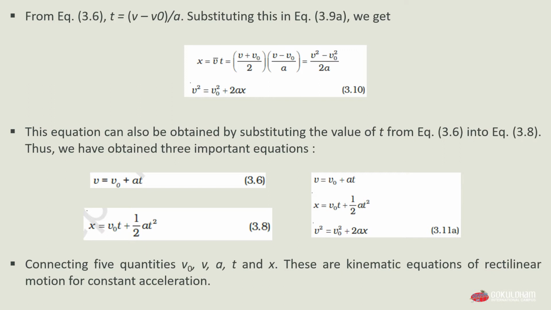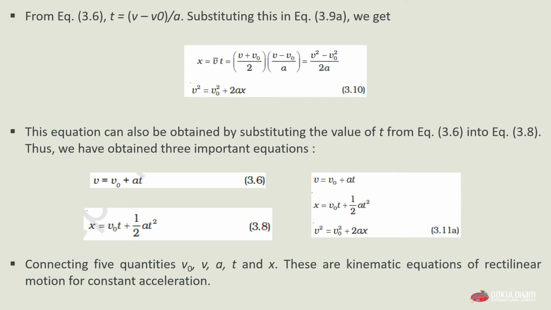In order to get this, do one thing: as we have x equals (v square minus v0 square) divided by 2a, if we take 2a to the left hand side, it will go in multiplication with x. So on the left hand side we get 2ax equals v square minus v0 square.